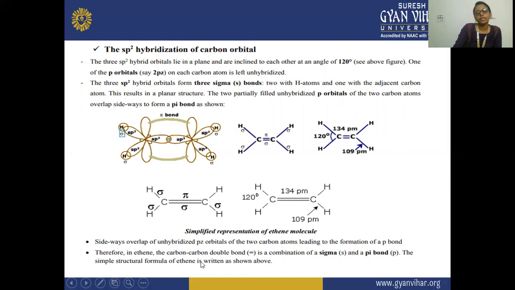And therefore in ethene, the carbon-carbon double bond is the formation of one sigma and one pi bond, and the structure is written as shown above. So the structural formula can be written like this, or you can write like this also.